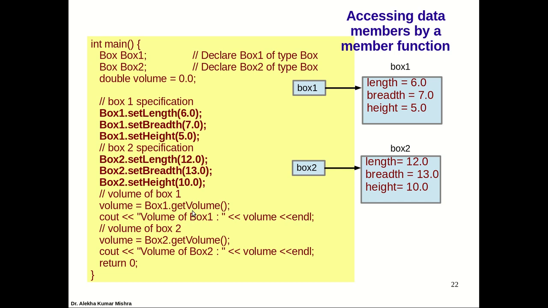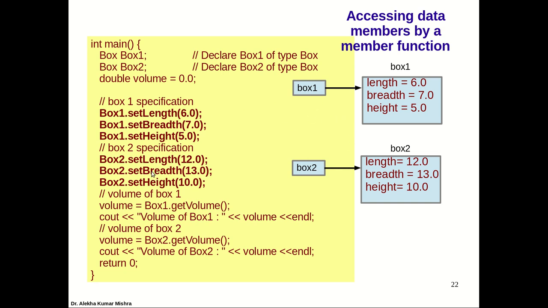So, accessing here: when I call set length, set breadth through box1, I am setting the values of box1.